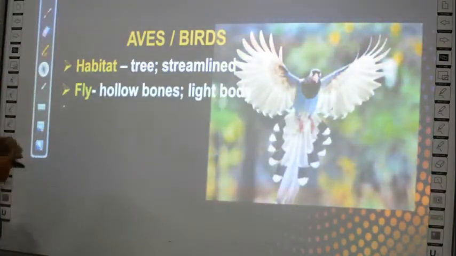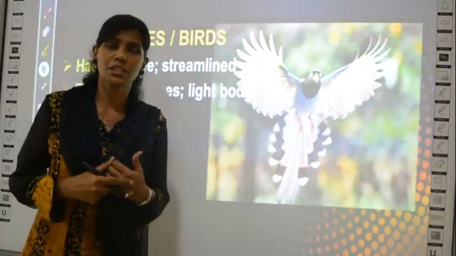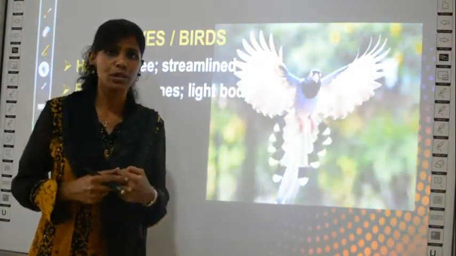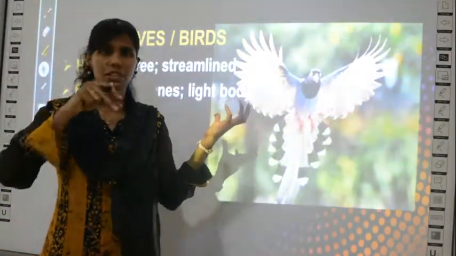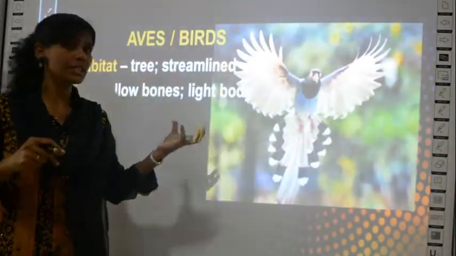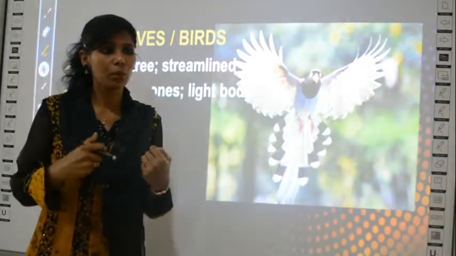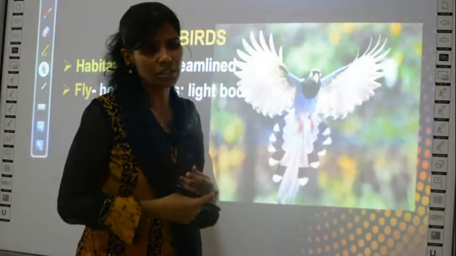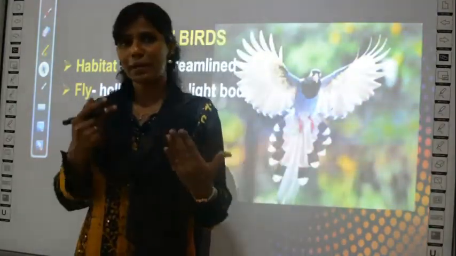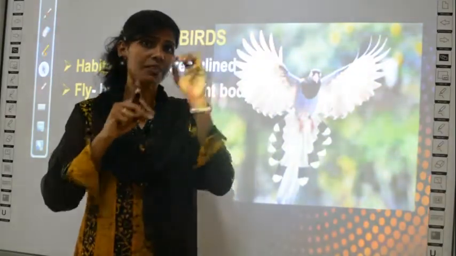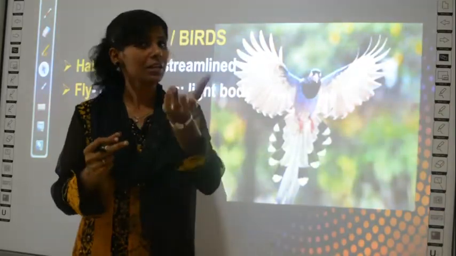Okay. So what is the next property? They can fly. This is the unique nature of birds, right? Why can they fly? Because their bones will be hollow. Inside it will be empty. There will be space between the bones, and this makes their body very light. Our bones, especially for mammals, even when you eat chicken or beef or mutton, you can find many things inside the bones, right? So we even eat that, right?